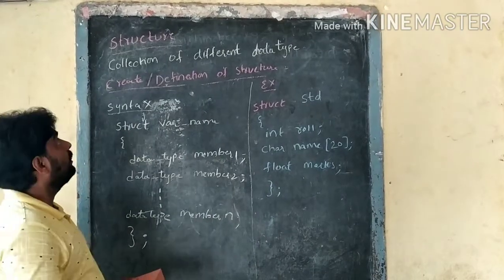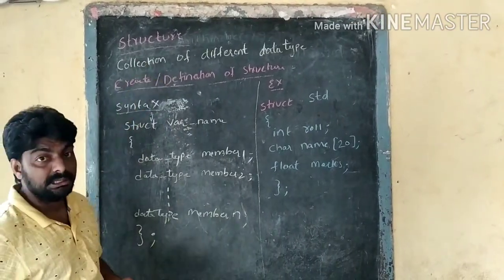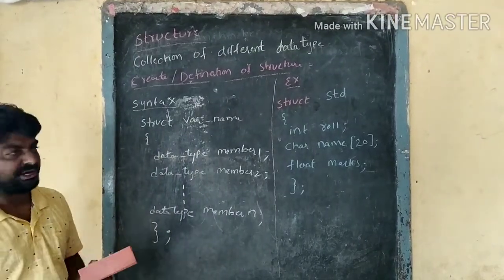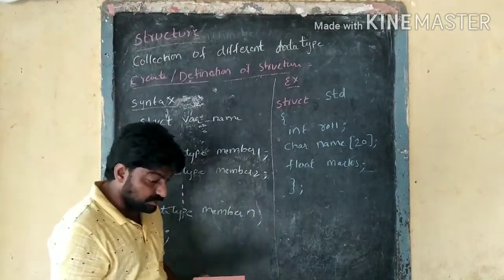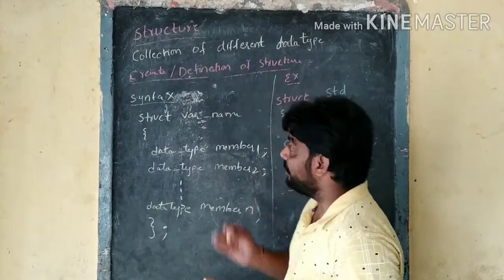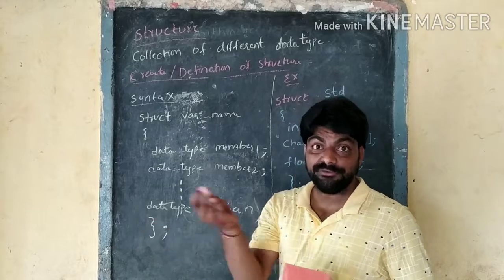Hi students, our concept is structures in C programming. Structure means a collection of different data types. What is the main difference between structure and array? Why did we come to structures instead of arrays?